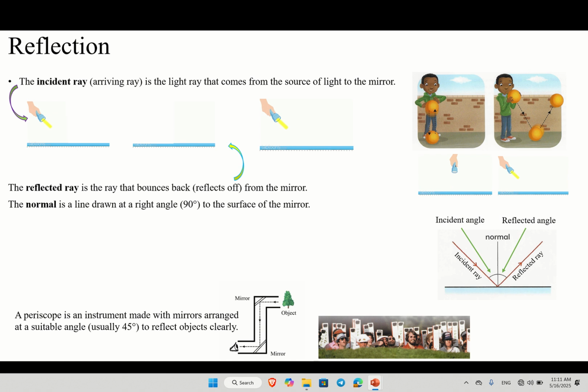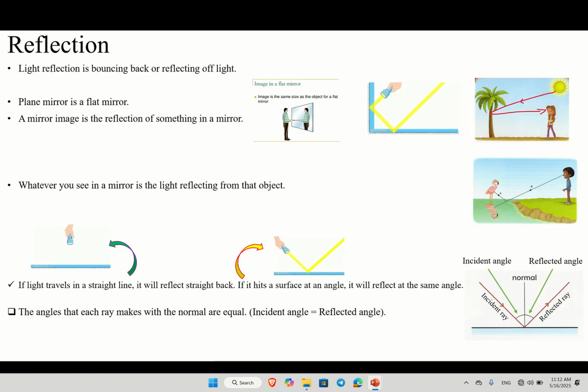And the periscope is an instrument that, by this reflection, you see, we said we can have inventions. For example, the periscope is an invention in which they set the mirrors inside the periscope at 45 degrees, and then they can see everything clearly. So that was today's lesson.